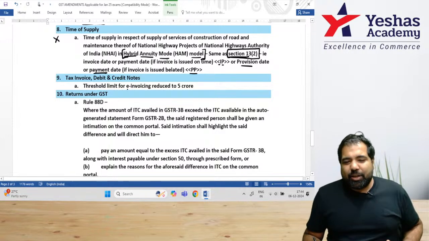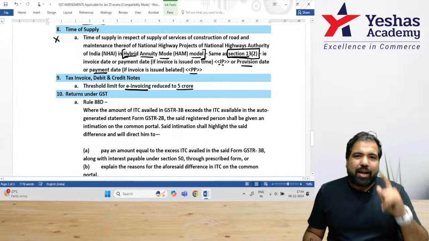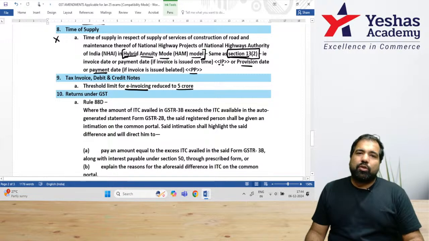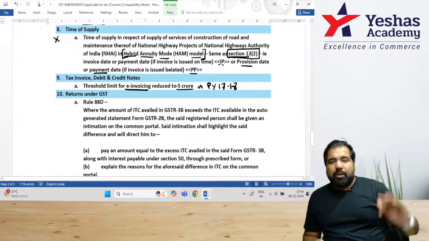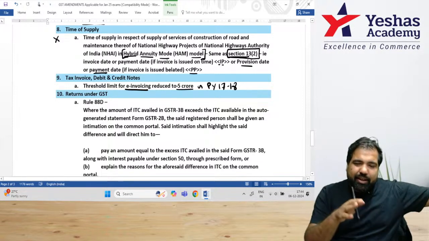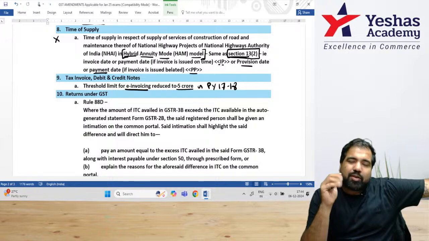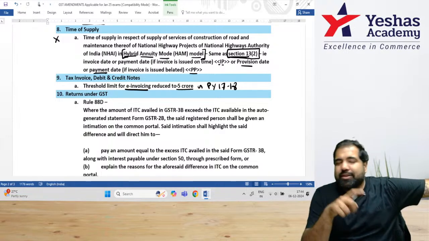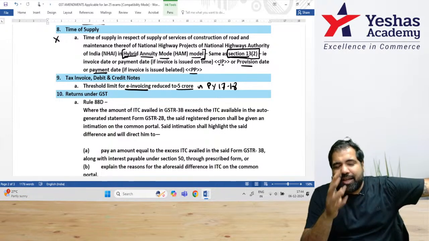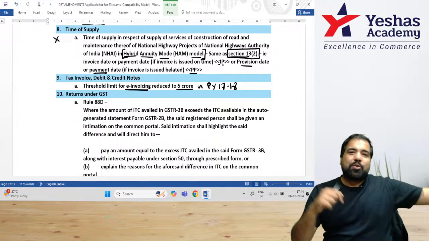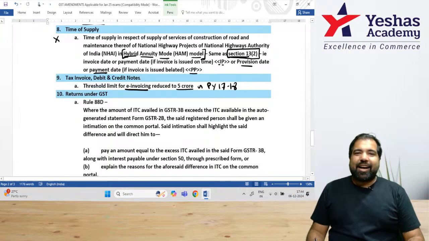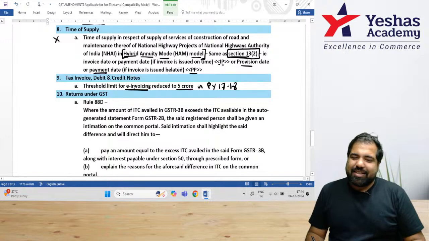But now, guys, the e-invoice limit has been reduced to 5 crore. That means anyone who's had more than 5 crore turnover in any year since 2017-18 will be subject to e-invoicing. Example, in the first year of GST, 17-18, your turnover was 6 crore, then this year e-invoice is applicable to you. Even in the second year, even in the third year, in any year since that year, if your turnover is more than 5 crores, then this year e-invoice, unfortunately or fortunately, is applicable to you.